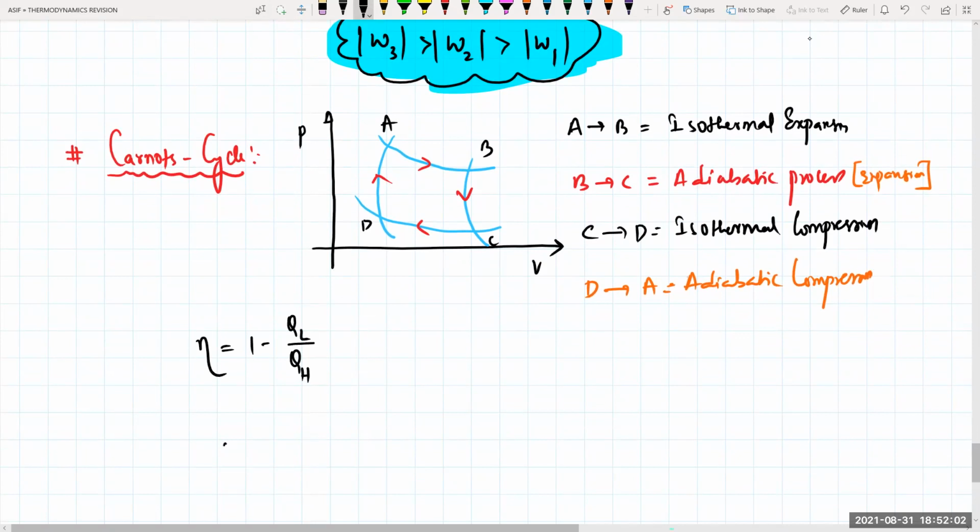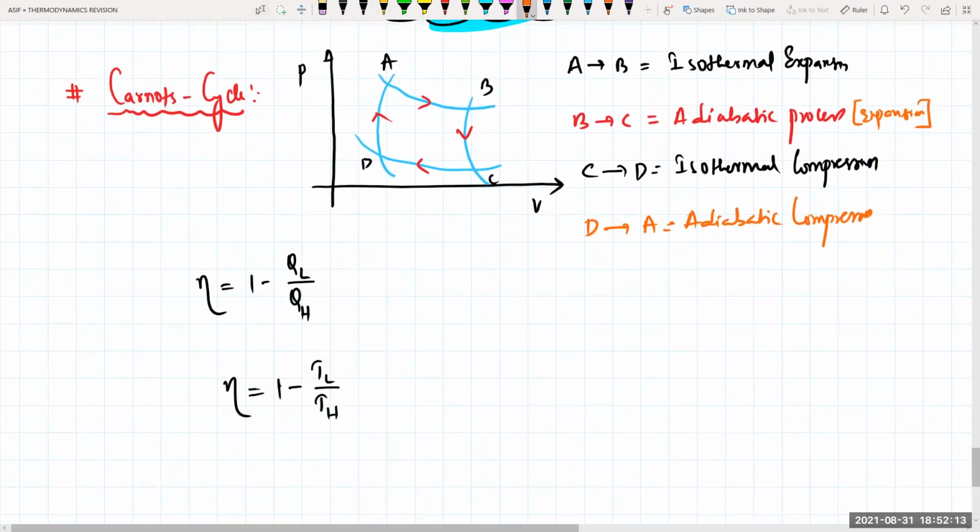Our efficiency eta is equal to 1 minus the temperature at the lower point divided by the temperature at the higher point. Lower point means sink, higher point means your source. Lower means sink.